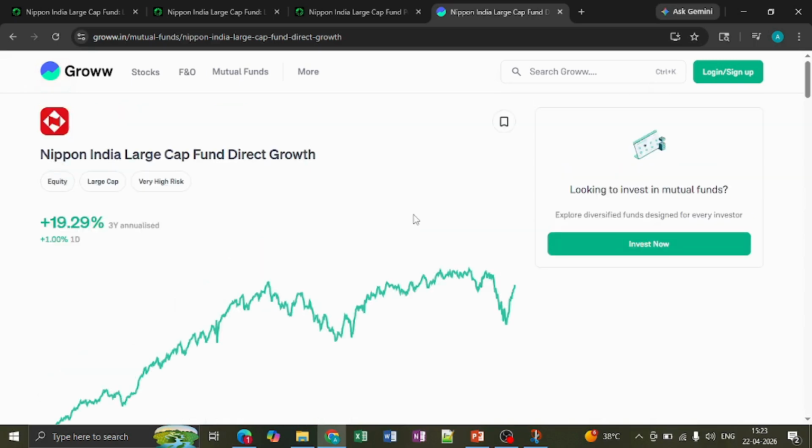But in the large cap space, based on my personal view, as an educational purpose you can consider it, and you can do your own research before selecting it. I personally prefer Nifty BeES, because I will show you.